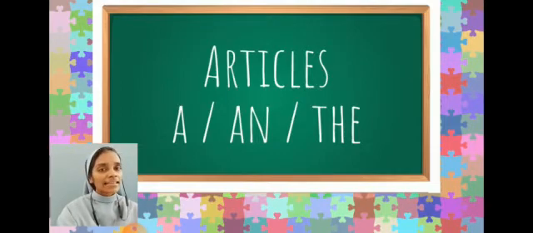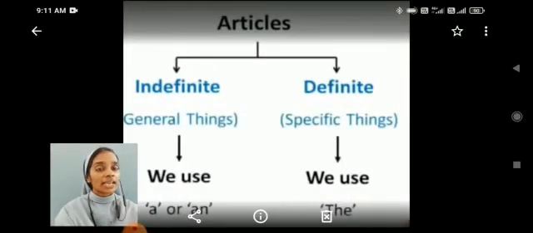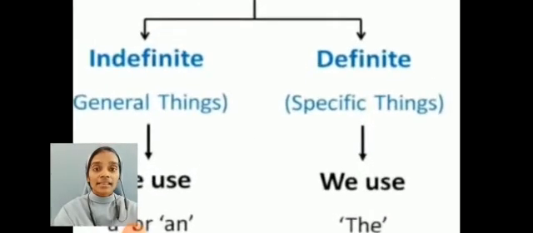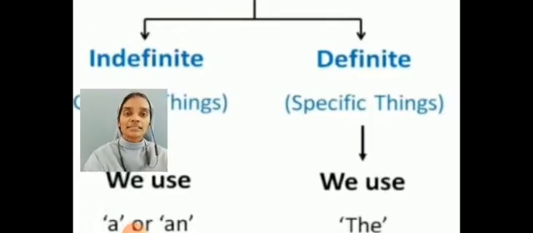We use an article before a noun. There are two kinds of articles. Which are they? Indefinite articles and the definite article. Which are the indefinite articles? Articles a or an. Which is the definite article? Article the.